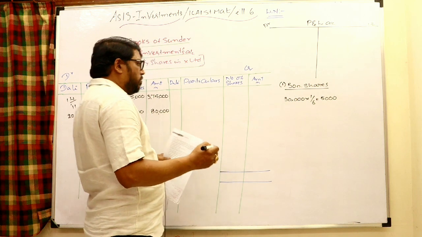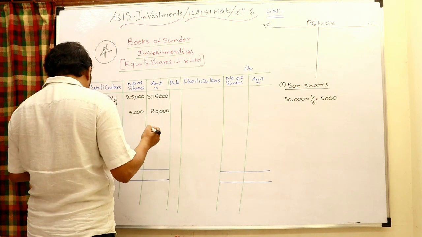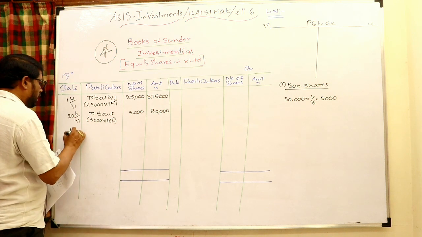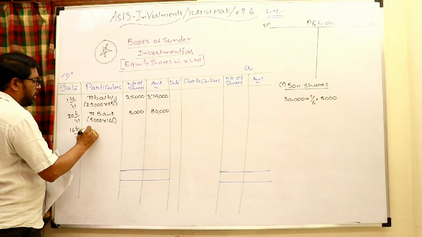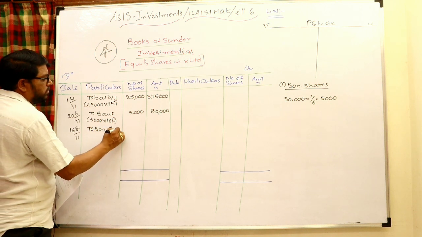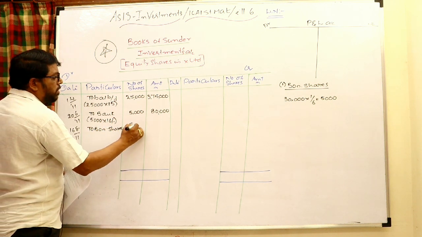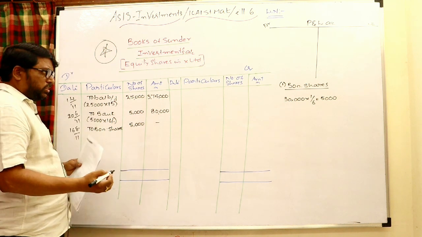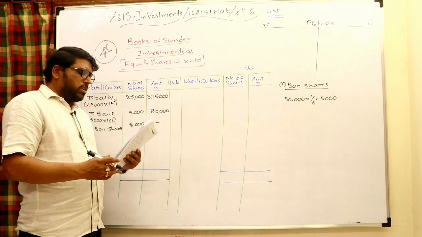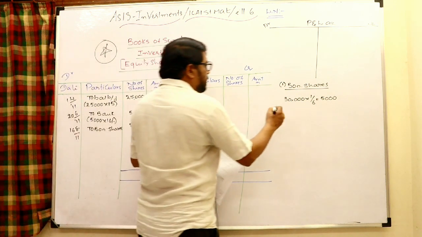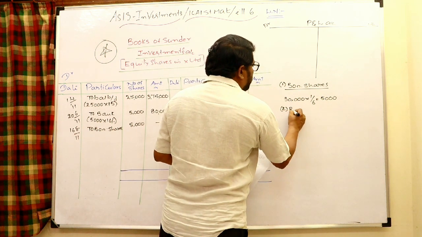Whenever bonus shares are offered, they are always given free of cost. When the bonus shares are offered on 16/8/2011, write there the bonus shares. In the number of shares column write 5,000, cost incurred is nil. No cost is incurred for the bonus shares. They are given free of cost, which is also called capitalization of profits.